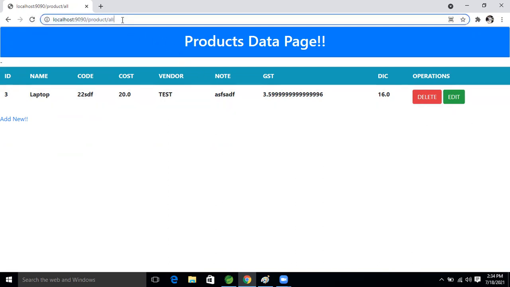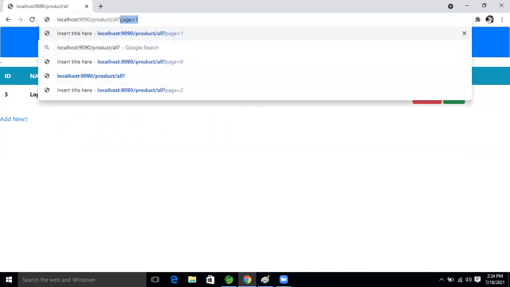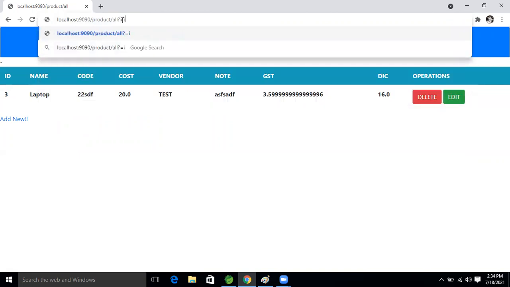But here, see this. In the URL, question mark, ID equal to, I'm taking ID equal to 2, 3. I will not take 3, I'm taking 4 here. Then we will get that exception.